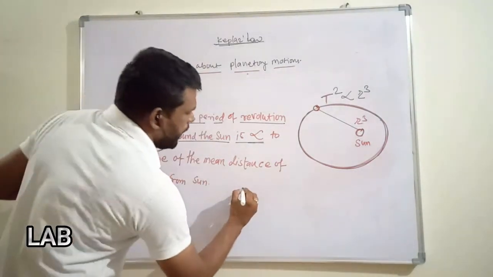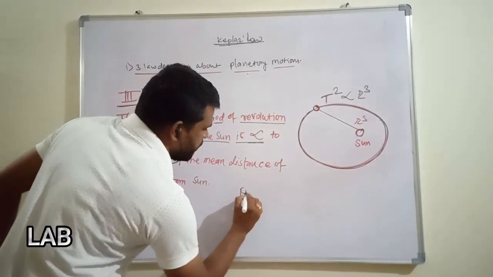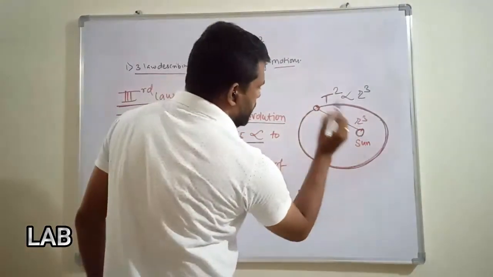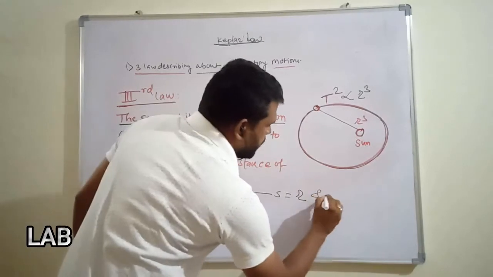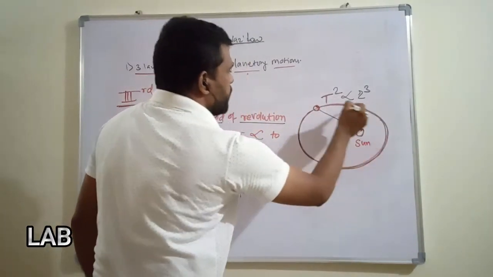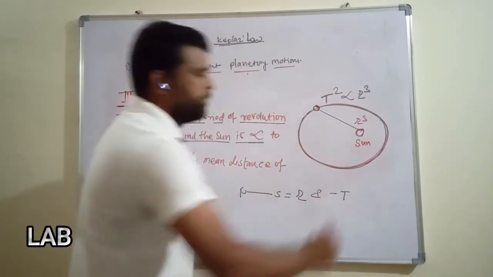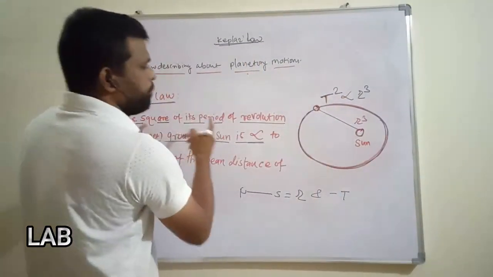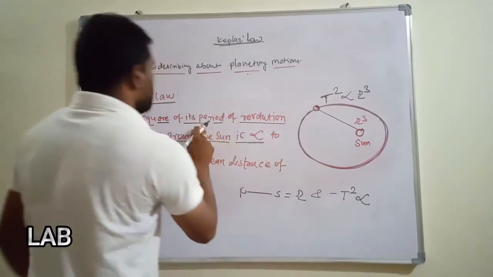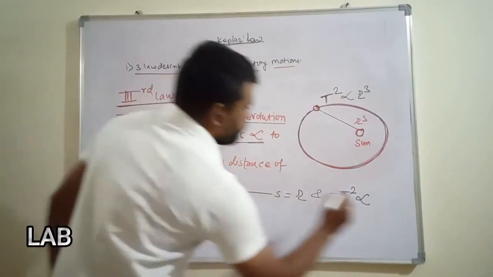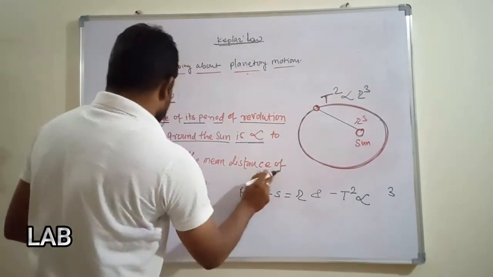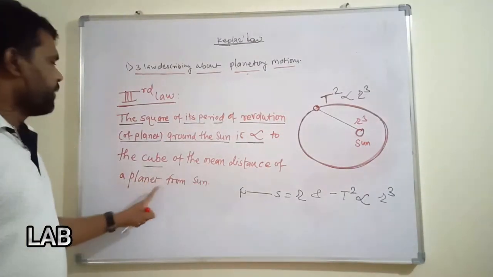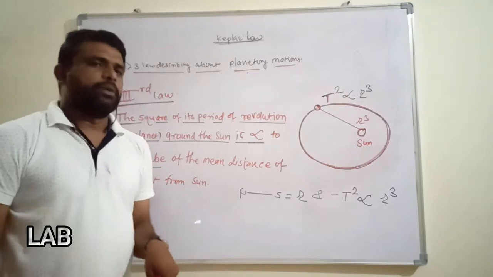It means that if the distance from the planet to the sun is r, and to complete one revolution its period, it means time, is T, then T square, the square of the period, is directly proportional to the cube of the mean distance of the planet from the sun.